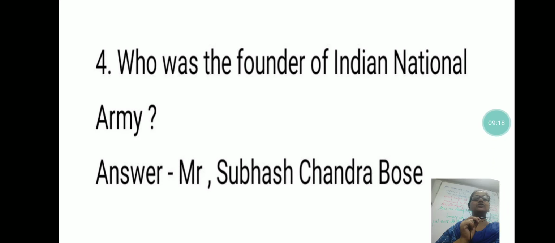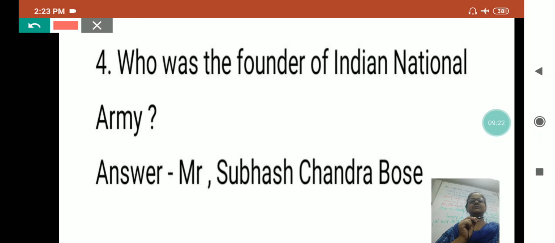Now who was the founder of the Indian National Army? My dear, it is Mr. Subhash Chandra Bose who was the founder of the Indian National Army. I am showing you the picture of Subhash Chandra Bose. This is the picture of Subhash Chandra Bose.